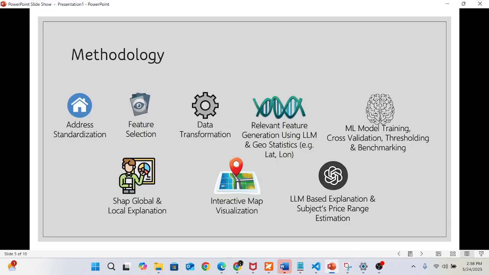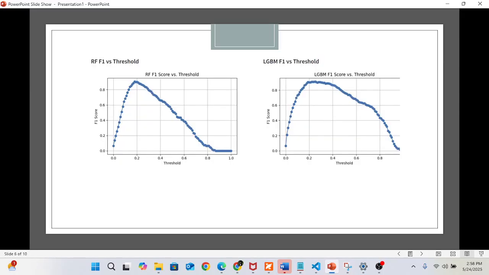Here the thresholding is important because the data was really imbalanced, and the optimal threshold can tackle this scenario. Then I go for the SHAP based global and local explanation. Then I plotted the map and generated the explanation and the subject's price range using the OpenAI ChatGPT 4.